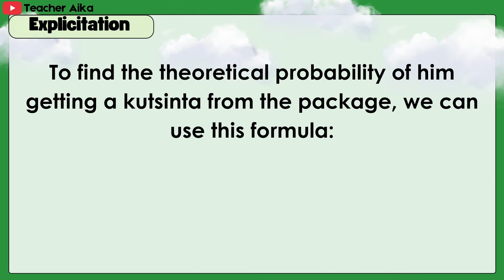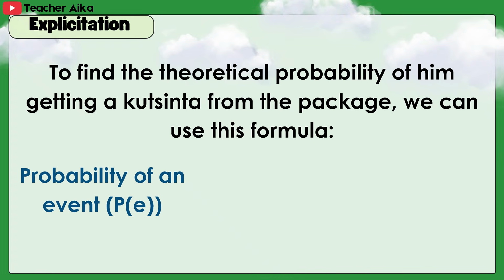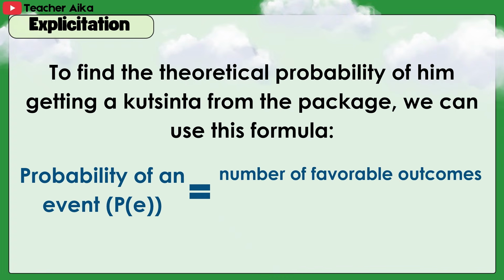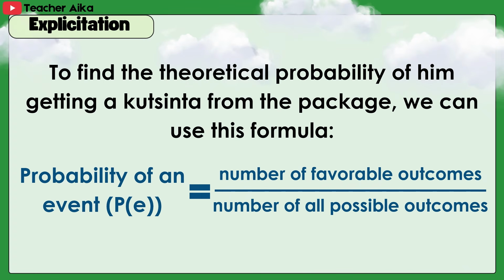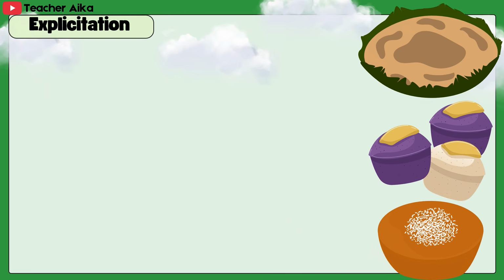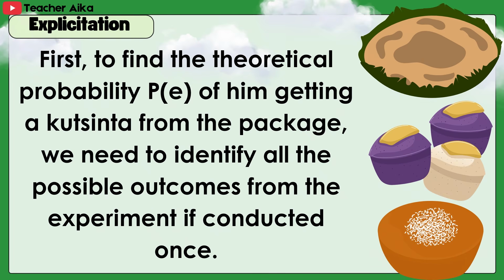To find the theoretical probability of him getting a kutsinta from the package, we can use this formula. Probability of an event equals number of favorable outcomes over number of all possible outcomes. First, we need to identify all the possible outcomes from the experiment if conducted once.